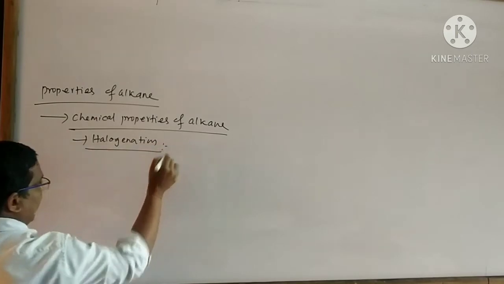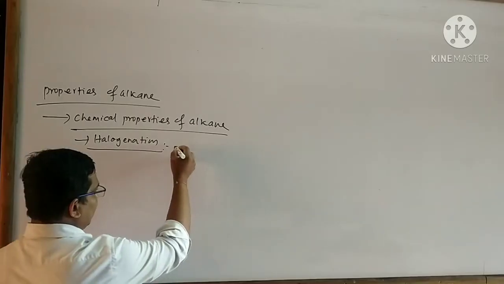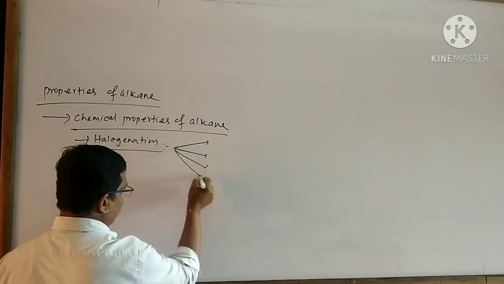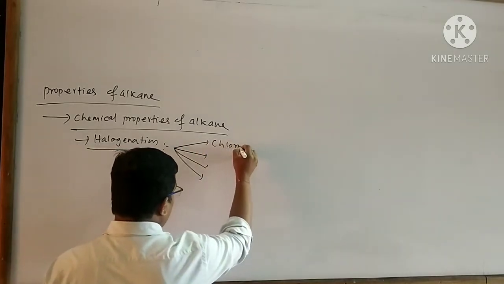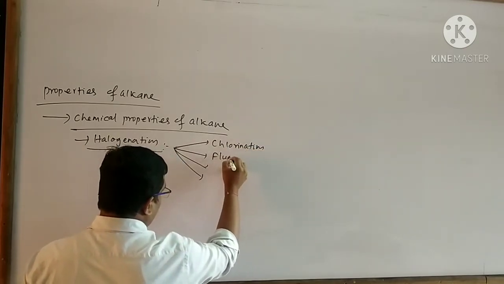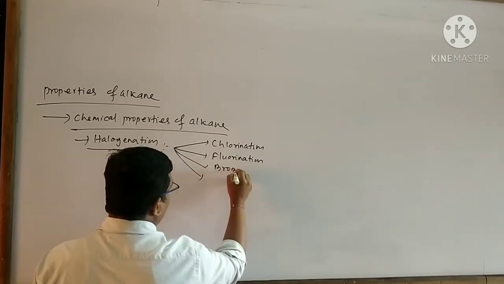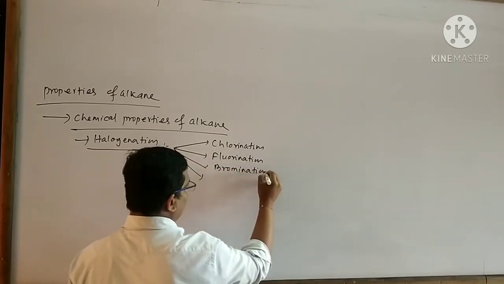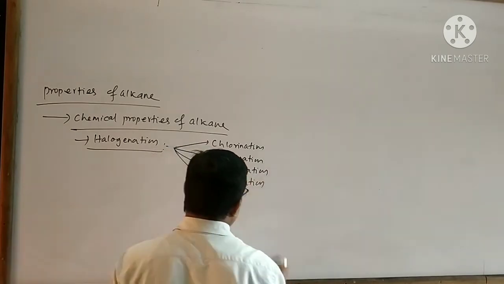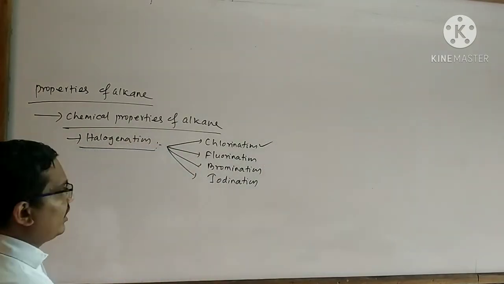Halogenation means addition of a halogen atom to the reactant. At first I will discuss chlorination.